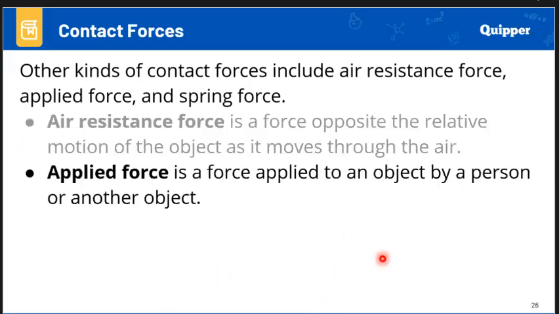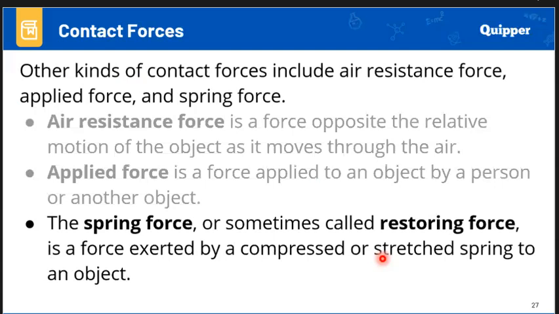Another one is the applied force. Any force applied to an object by a person or another object is considered an applied force. Any action or movement that involves a push or a pull is an applied force if you have physical contact with the object. Last but not least, the spring force. Anything that you are compressing or stretching involves spring force.